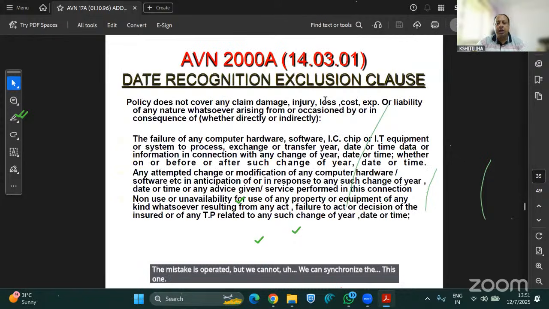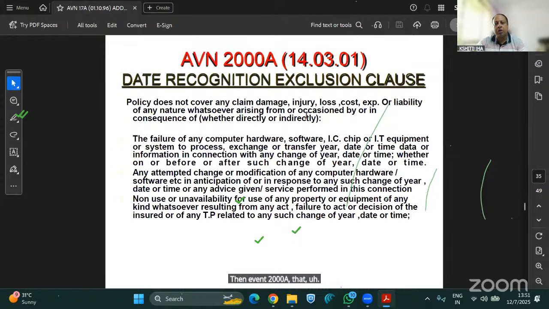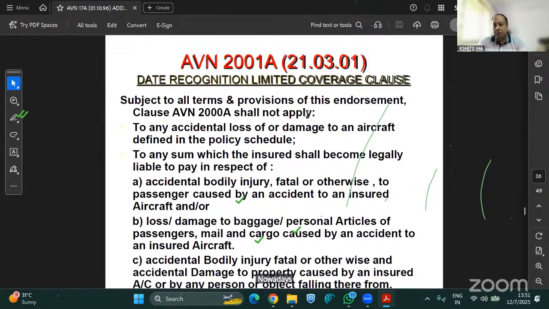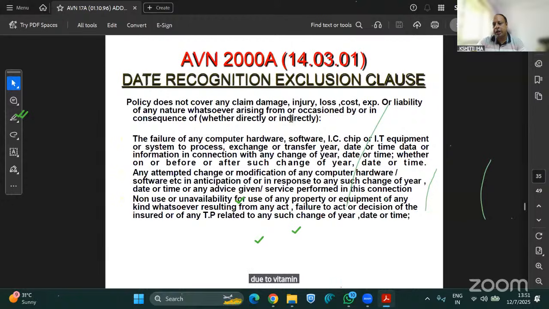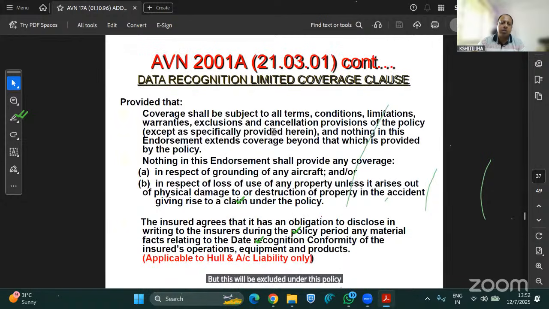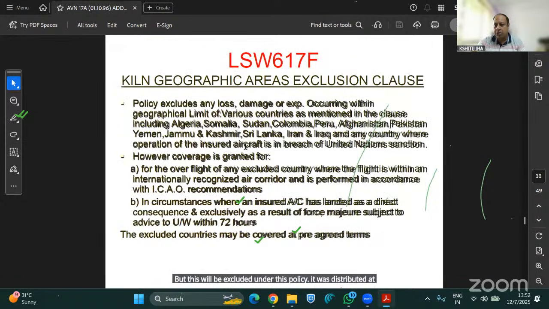Then AVN 2000A, date recognition exclusion clause. These are not used nowadays because during 1999-2000, if you remember, Y2K, the millennium year, was there. Due to the Y2K clause, there was the fear that there would be losses to software, chips, and data, and information would be lost. So this clause was there so that this would be totally excluded under this policy. So it was implemented at that time, but it's still being used.